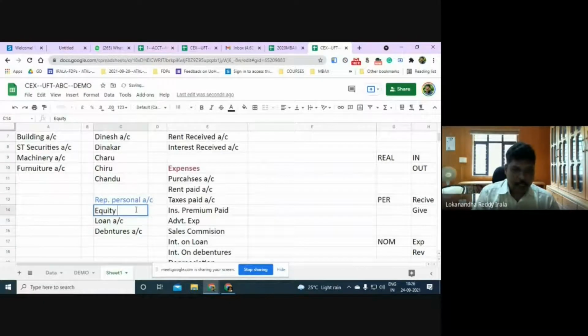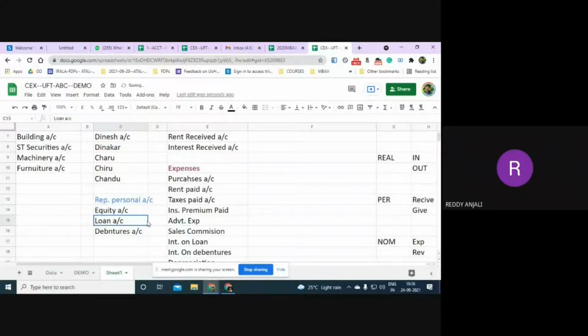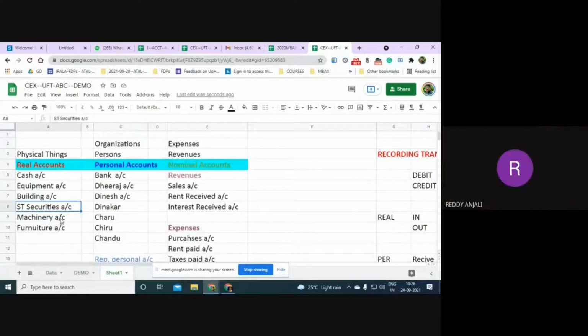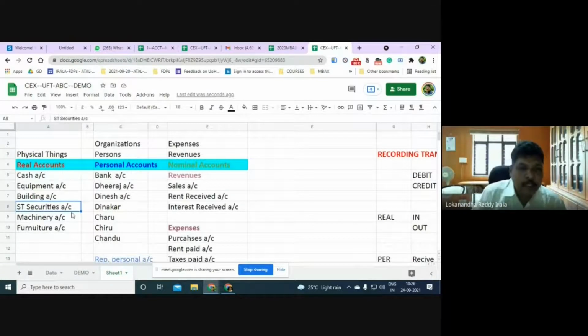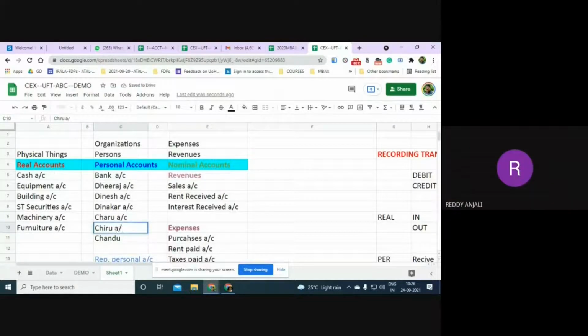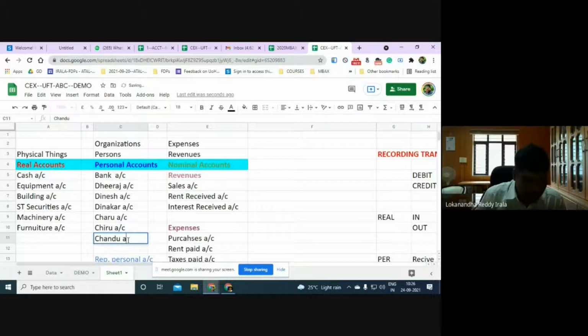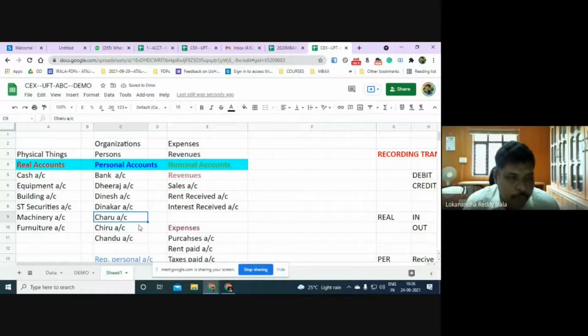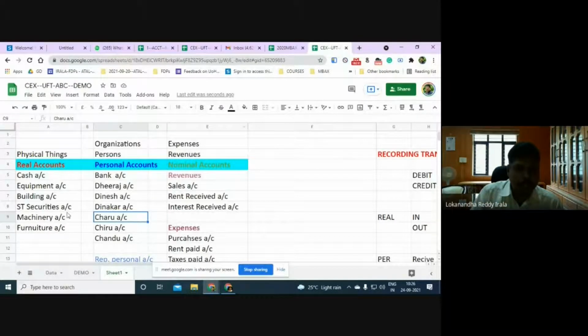Is it clear, please? Sir, in the real account, what is that short-term security, sir? The short-term securities are some assets that you purchase. You invest in the shares of some other company. That is called short-term securities. Okay, sir. It is something that you are buying, and where you get that paper, that is an asset for you. Okay. Again, the confusion will be cleared if you attempt the exercise.